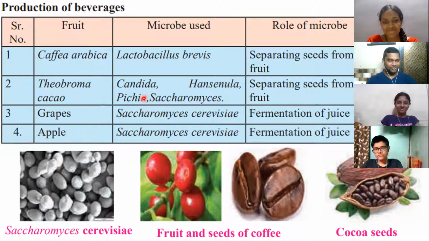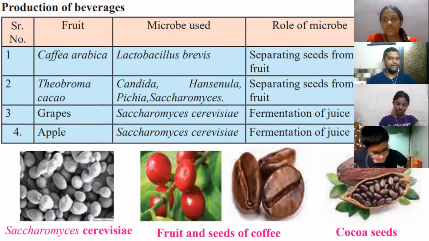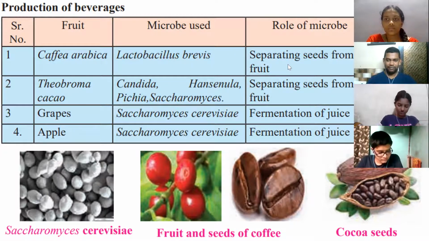So to this cocoa plant, to the fruits, you will add these microorganisms. Pronounce one by one. Candida. Candida. Hansenula. Saccharomyces, you know that. Saccharomyces. So when these microbes are added to cocoa fruit, the fruits get separated from the seeds and you get the chocolate drink that is cocoa, where again microbes are useful.